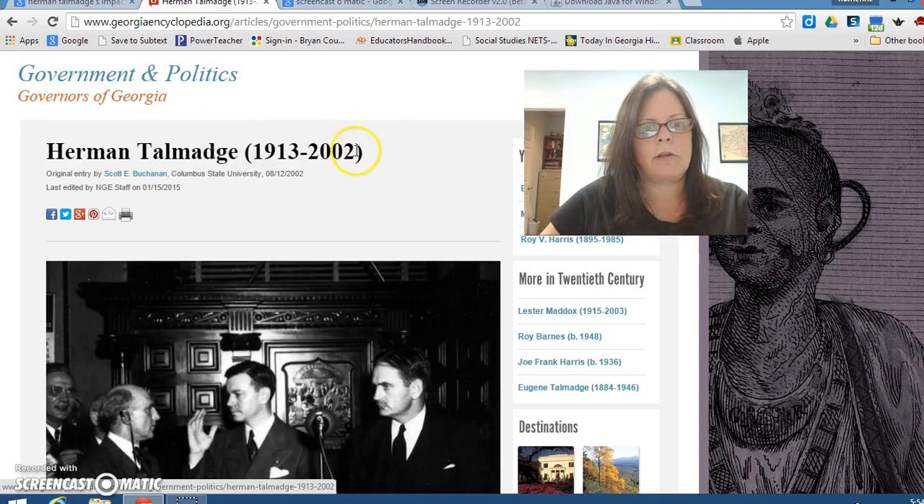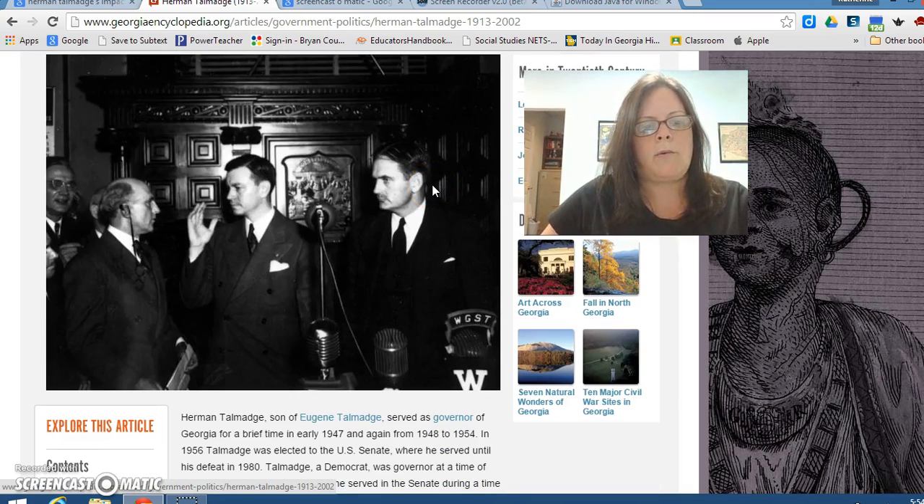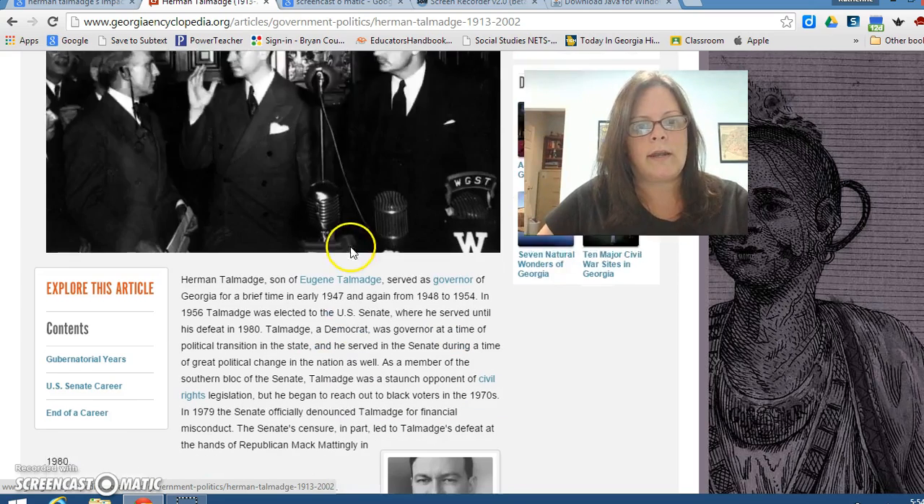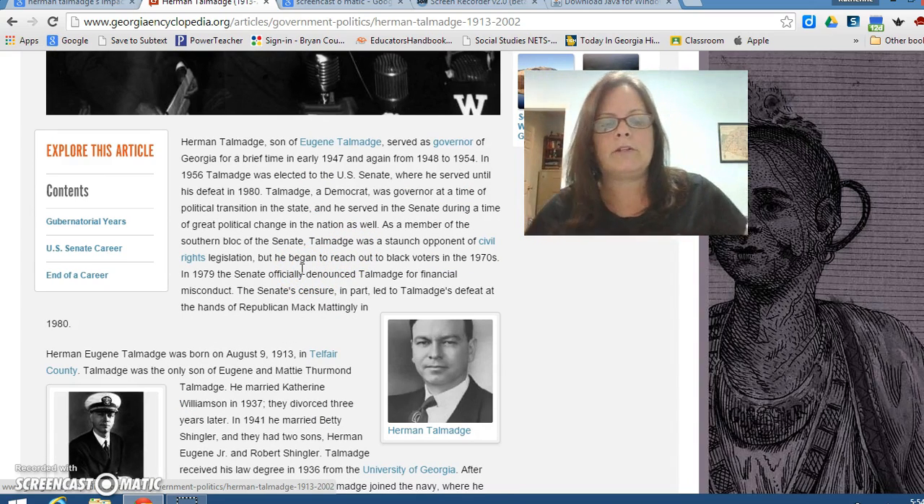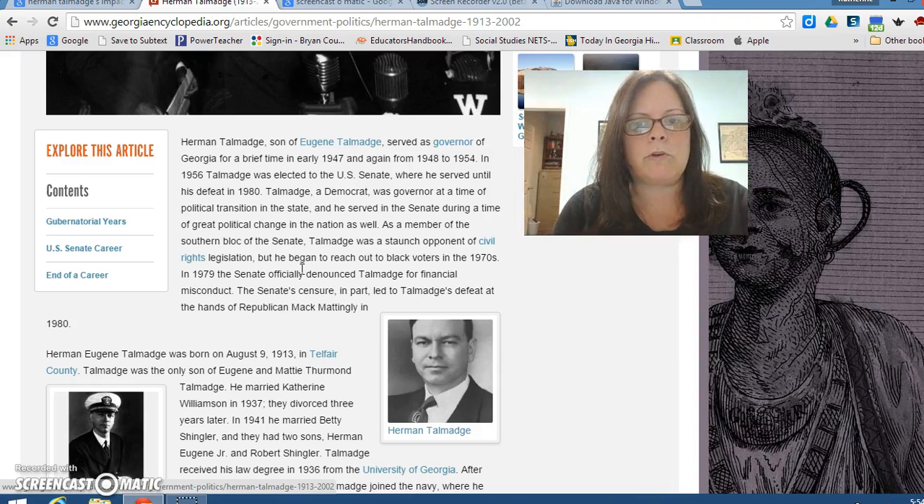So the first thing we notice is his date of birth and the year in which he died. I always like to look at the pictures first just to kind of get an idea for what he looked like. And then we're going to get just some basic information. When you're looking for this, we want to keep our topic in mind. It's who is he and what does he have to do with the civil rights movement, or what impact did he make?